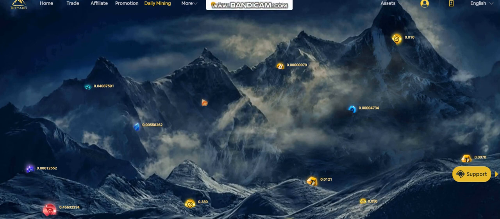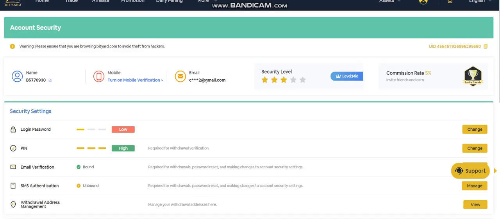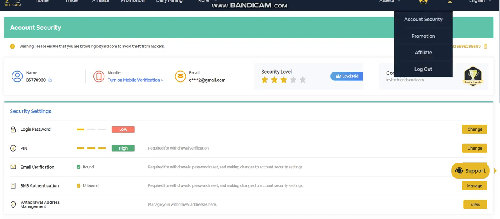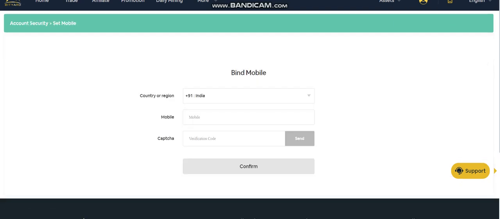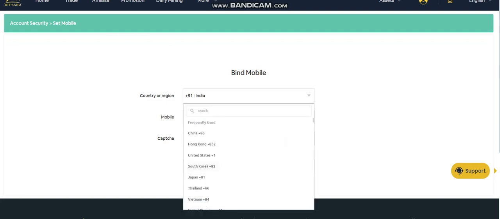To collect your funds, first you have to bind your mobile. To do that, go to your user profile, then account security, and in account security go to mobile verification. There are many countries available: USA, Bangladesh, Pakistan also. Let me search. Okay, sorry, Pakistan is not available right now. Let me search for Bangladesh.